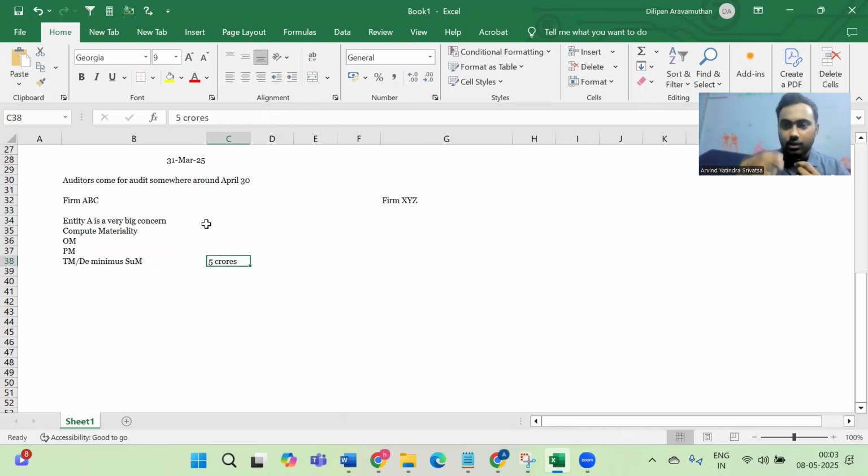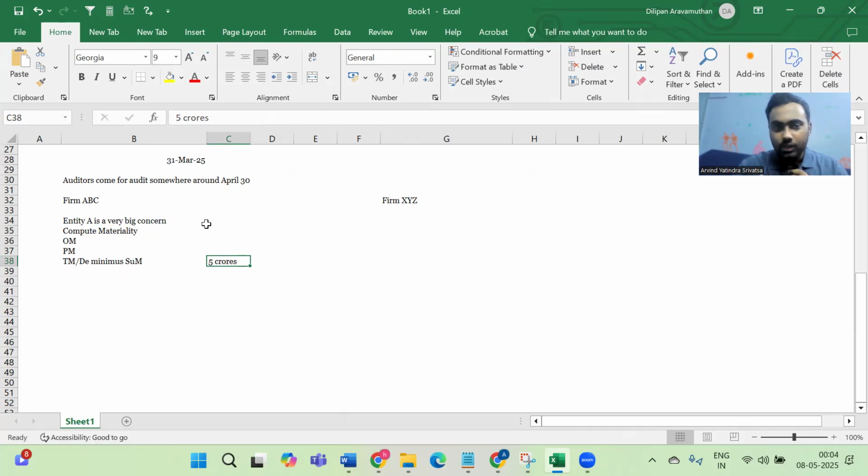So what will firm ABC document in their work paper for this? They will say that there was a 3 crores receivable for entity A from entity B, but since the amount is not recoverable due to trade reasons, entity A has provided for the amount completely in the books of accounts. The amount is below the triviality materiality itself. Triviality materiality is the one that's going to be least in value, so the amount is less even against the triviality materiality. So firm ABC will document in their work paper that they are not performing any audit procedures on this.